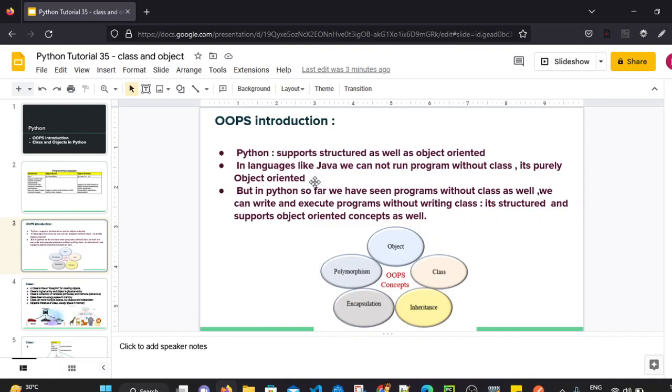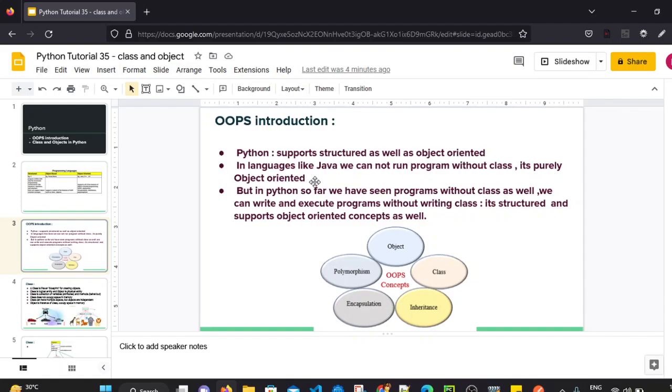But in Python, so far we have seen programs which we have written without a class as well. So we can write and execute programs without writing a class. It's structured, and it supports object-oriented concepts as well. So Python supports both.